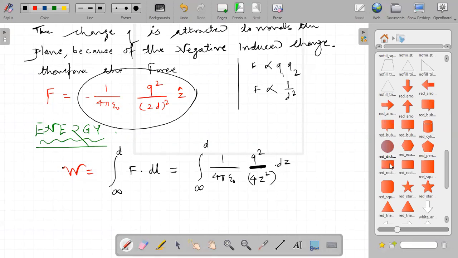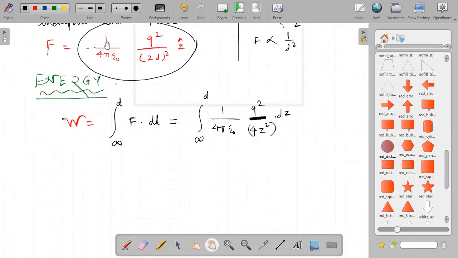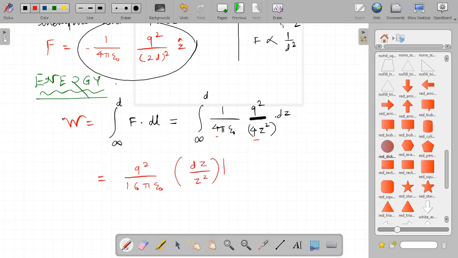Now I will shift it upward. This is equal to q square upon, can I write 4 into 4 equal to 16, 16 pi epsilon 0 in bracket, dz upon z square from infinity to d.